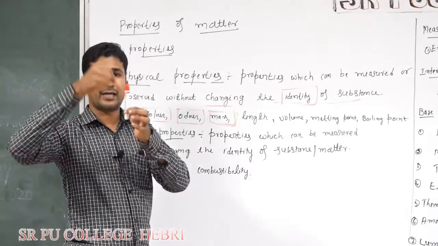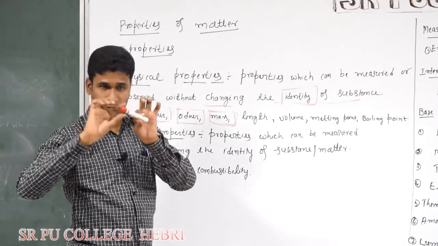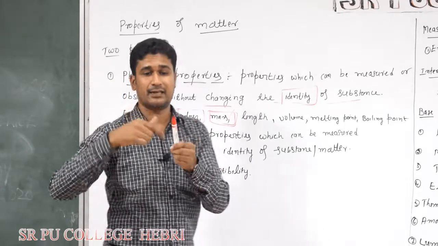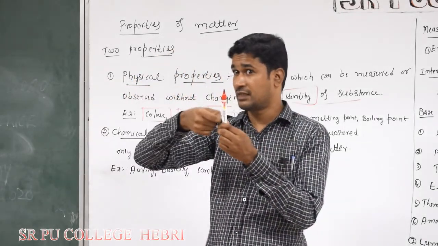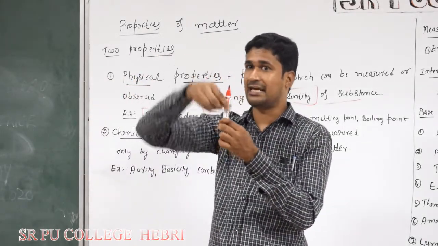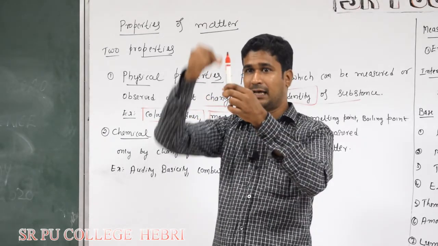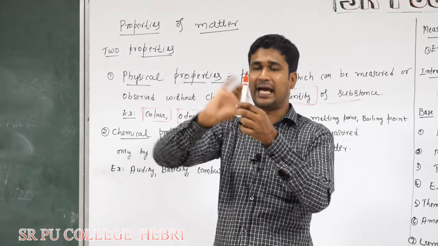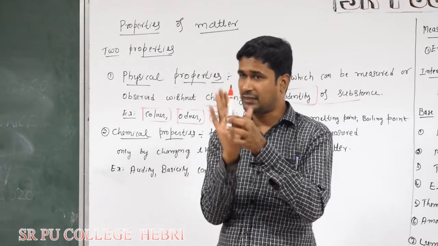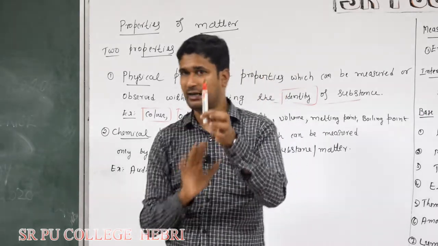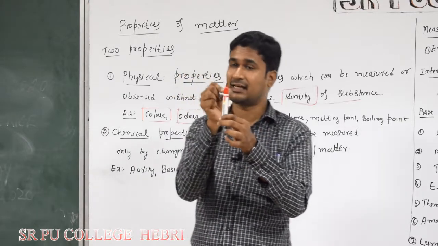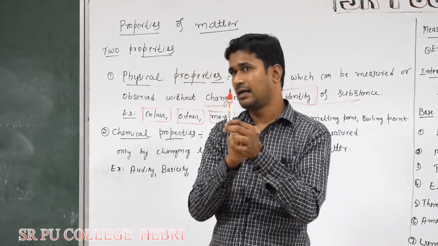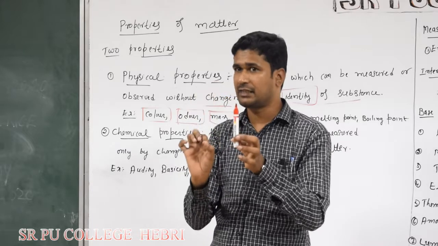You can see the color of this marker directly, with no need to change its composition or its identity. By keeping this marker as it is, without changing its shape or anything else, you can directly say its color.